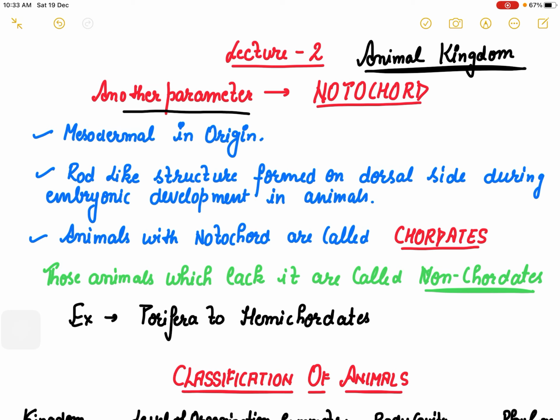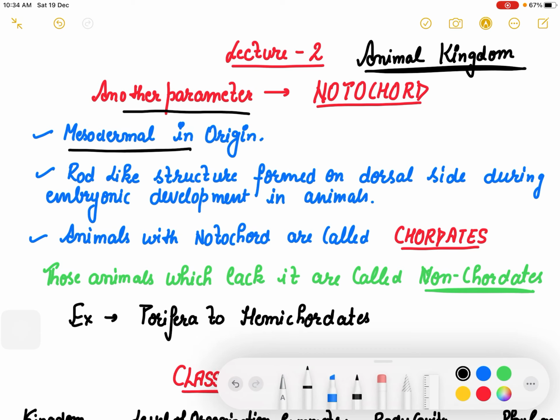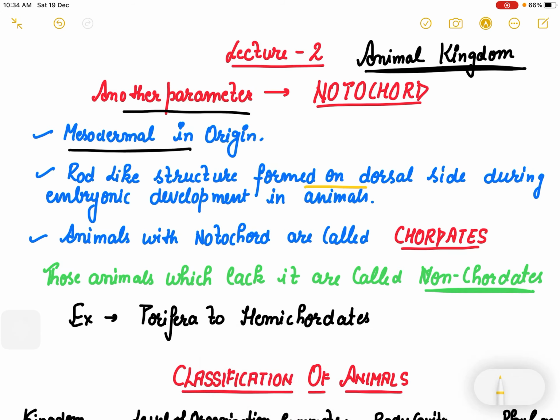So another parameter which is important, also another feature, that is the notochord. As you know that notochord, in the higher groups, is finally developed into the spinal cord. So notochord is mesodermal in origin, and it is a rod shaped structure which is formed on the dorsal side.